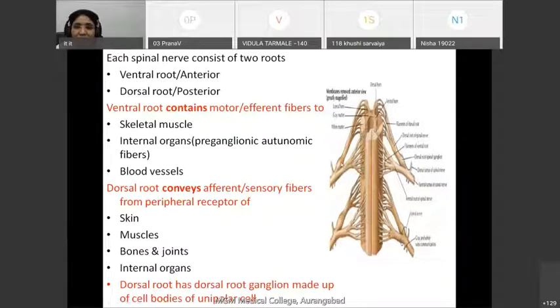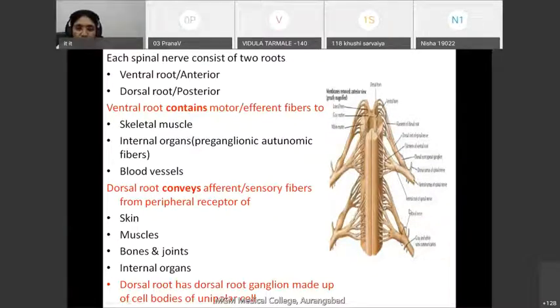So thus the dorsal root and the ventral root join together in the intervertebral foramen, just after the dorsal root has its dorsal root ganglion. These two roots join together and form a nerve that is known as the spinal nerve, which is a mixed nerve. And this spinal nerve then comes out of the intervertebral foramen. As soon as it comes out, it divides into two rami, known as anterior rami and posterior rami, or ventral rami and dorsal rami.